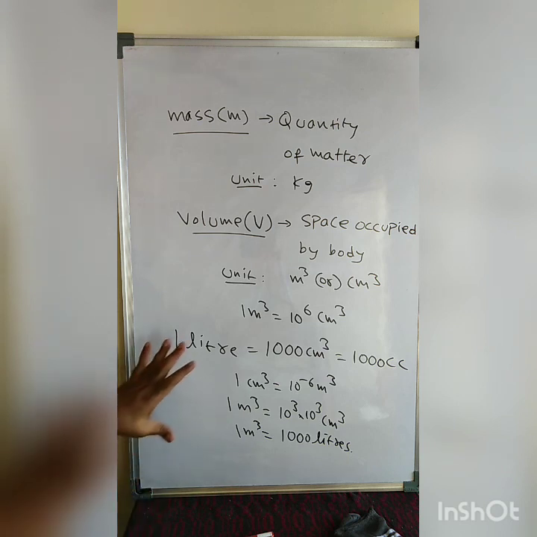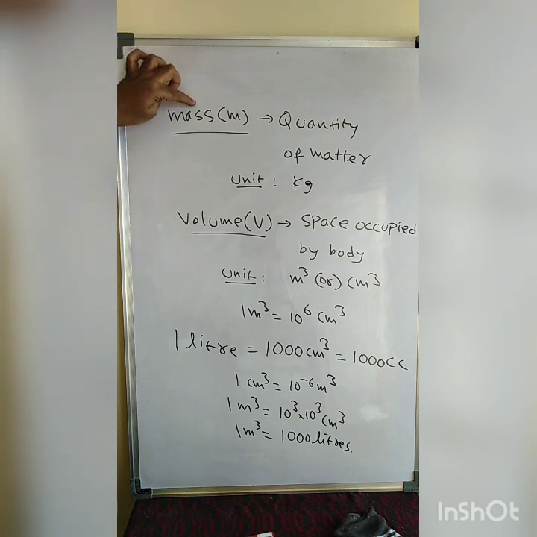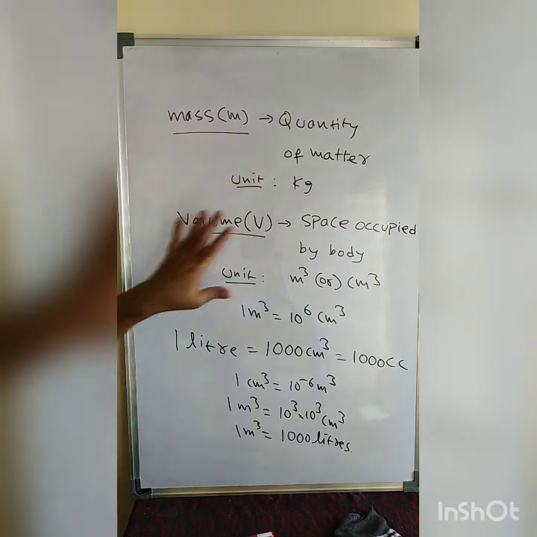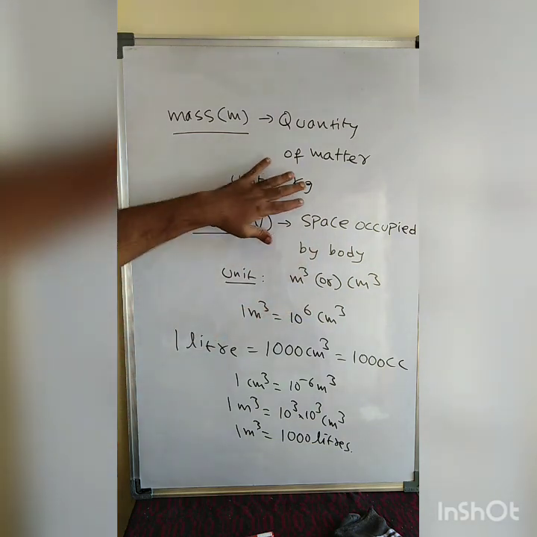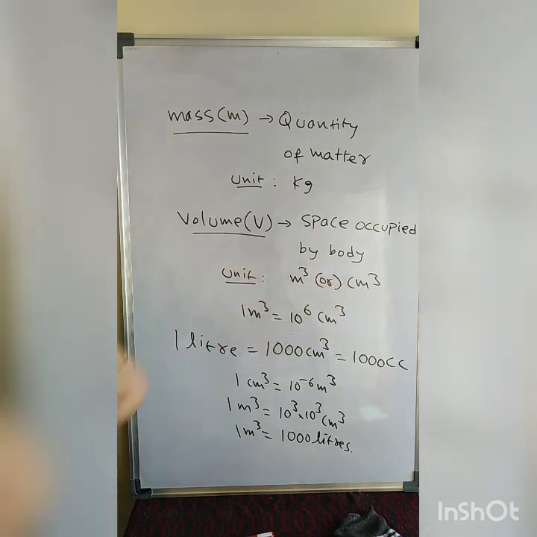See what we are discussing here: what is a mass and what is a volume? Mass is nothing but the quantity of matter, so it is measured in kilogram. Volume is nothing but the space occupied by a body, measured in cubic meter or cubic centimeter.